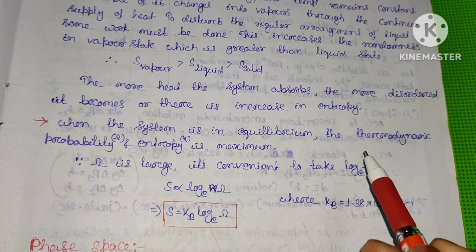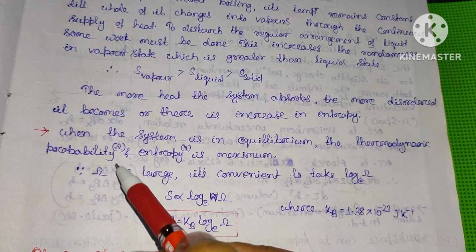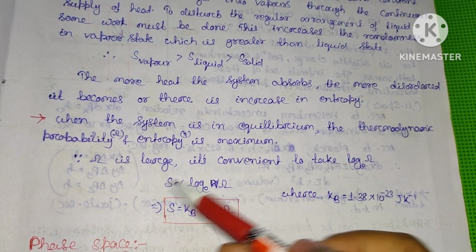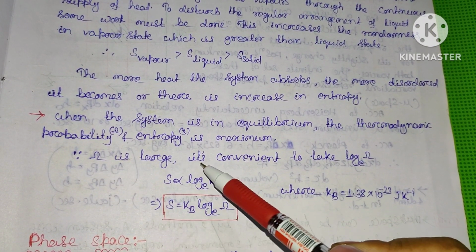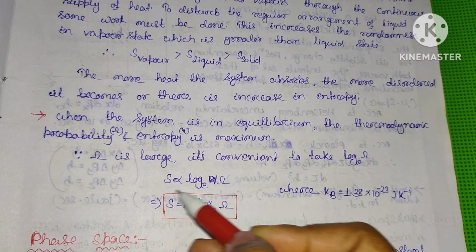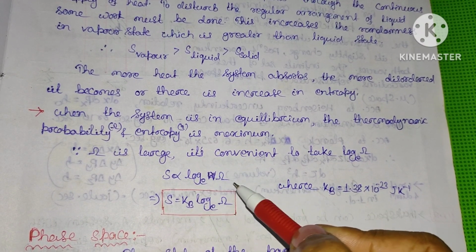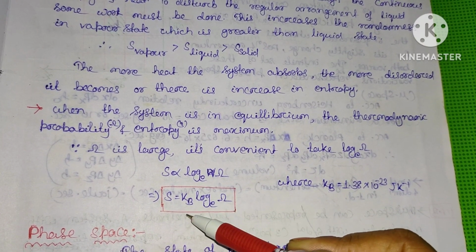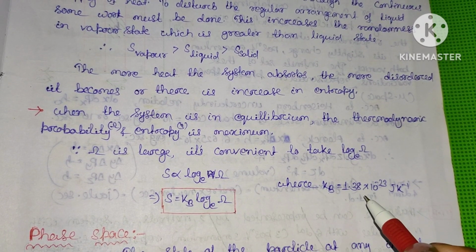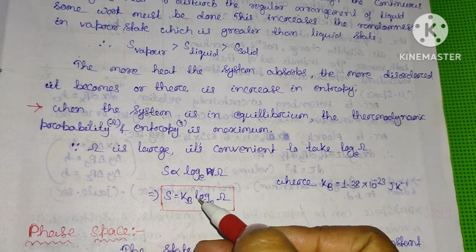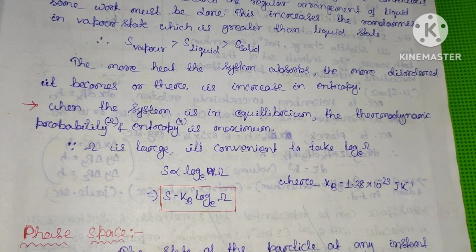When the system is in equilibrium, the thermodynamical probability, that is omega, and the entropy S are maximum. Since omega is large, it is convenient to take log base e of omega. S is directly proportional to log base e omega, with the proportionality constant Kb, that is the Boltzmann constant, 1.38 times 10 to the power minus 23 joule per Kelvin. So S will be equal to Kb log base e omega.